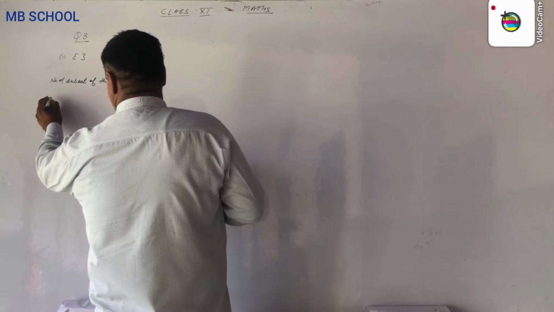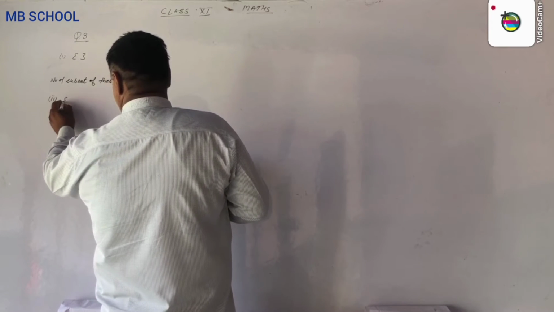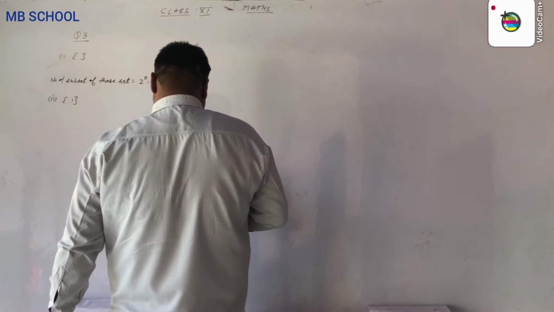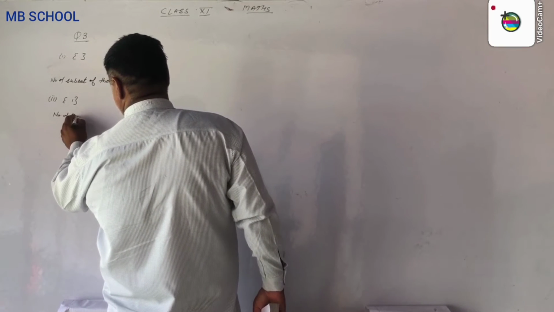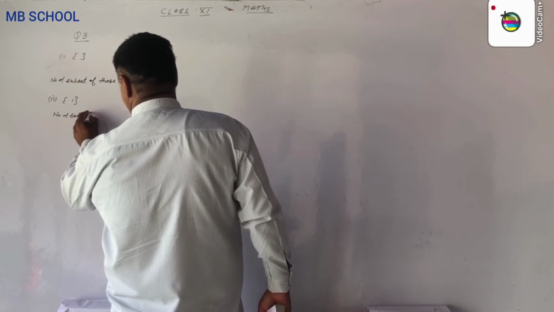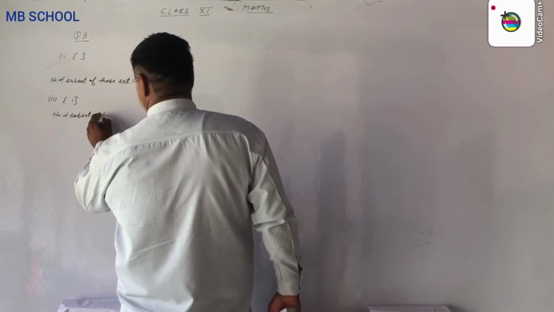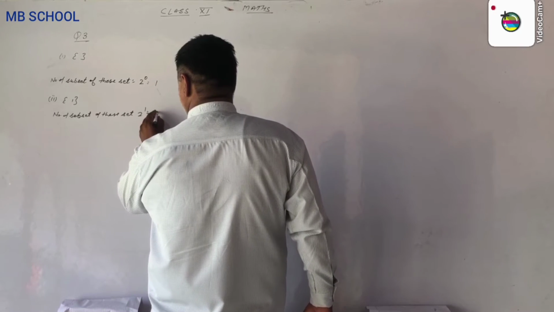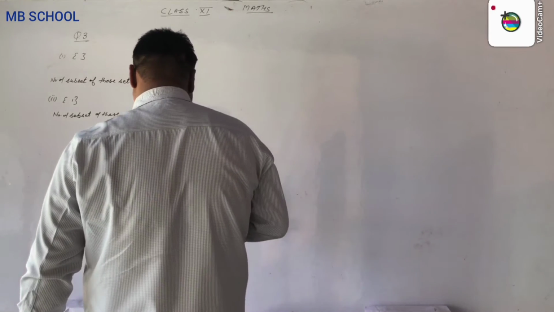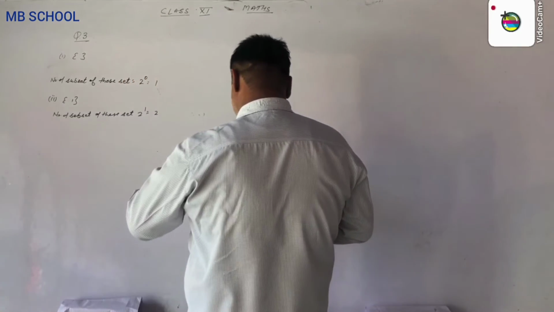The second part says that the set is given with one element. Now the number of subsets of this set is 2 to the power of the number of elements, 1, that is, 2. Next is a set with 3 elements, so 2 to the power 3 means 8.